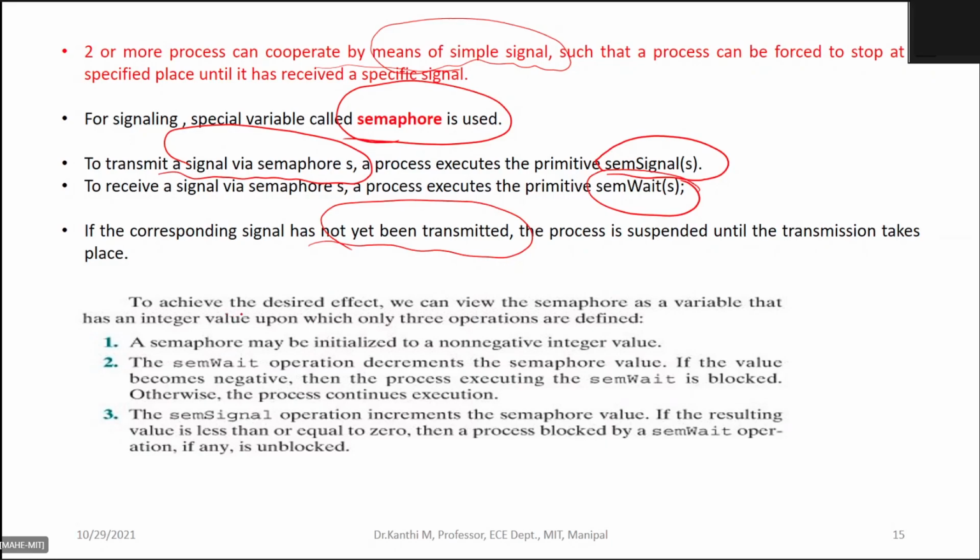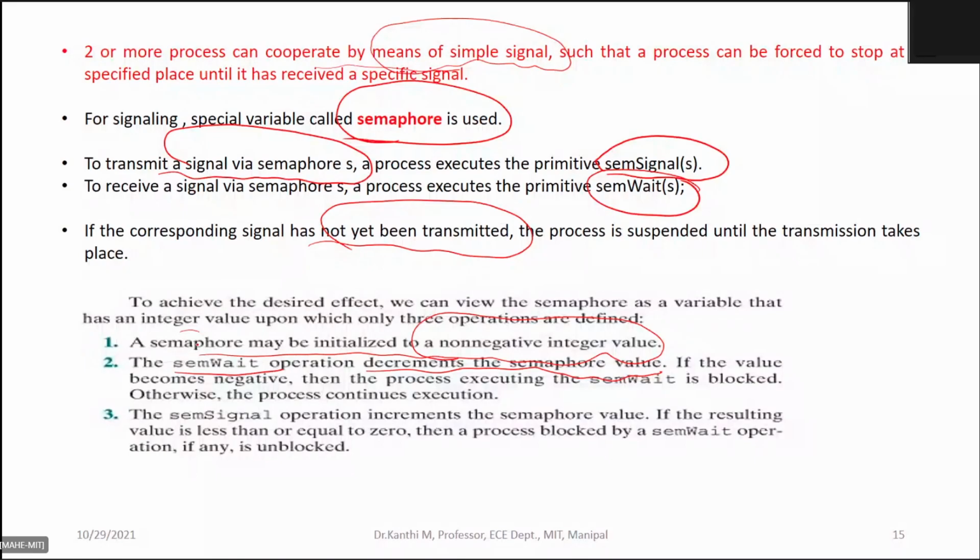To achieve this desired effect, we can use a semaphore as a variable that has an integer value upon which only three operations are defined. A semaphore may be initialized to a non-negative integer value. Initially, you start with the non-negative integer value, and the sem wait operation, please note this, will decrement the semaphore value. This is the theory on what we call a counting semaphore; we shall see the types of semaphore again.